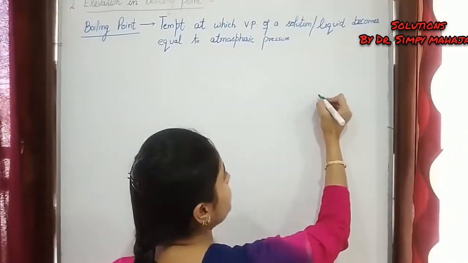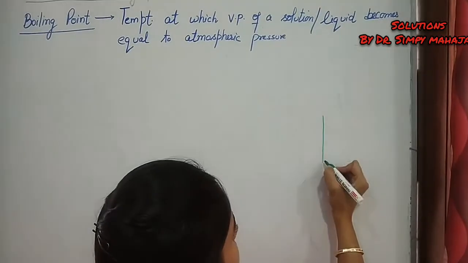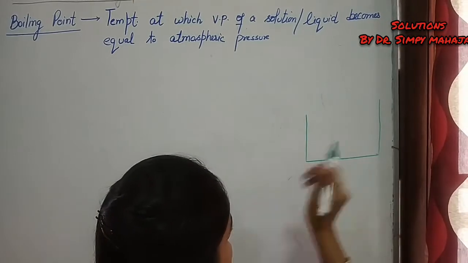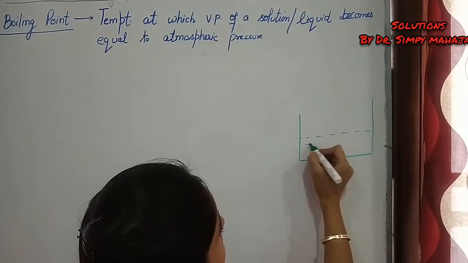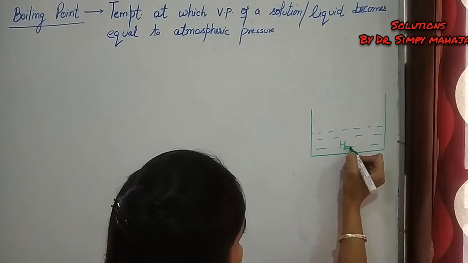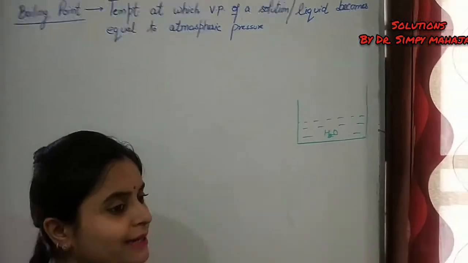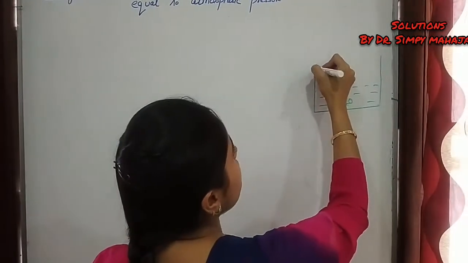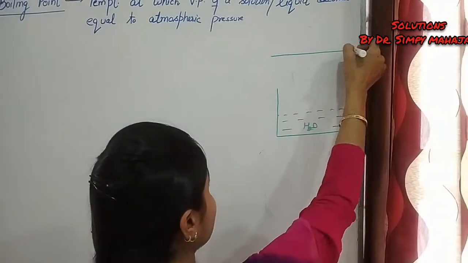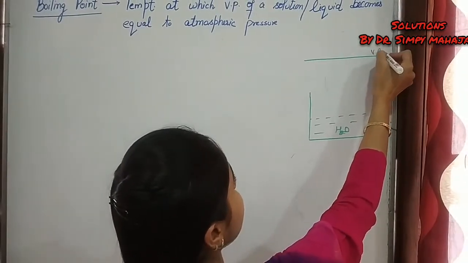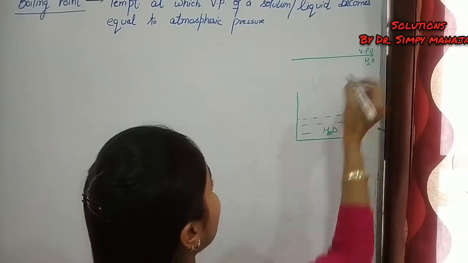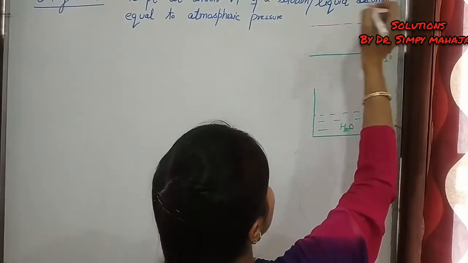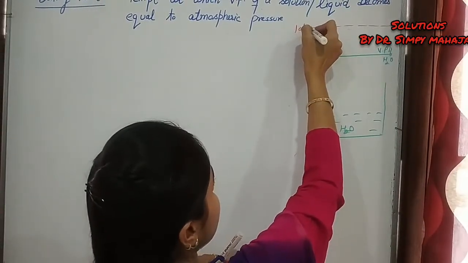For example, suppose we have water. When we boil it, it forms vapors and has a vapor pressure. Suppose this is the vapor pressure of water, and this is 1 atmospheric pressure.